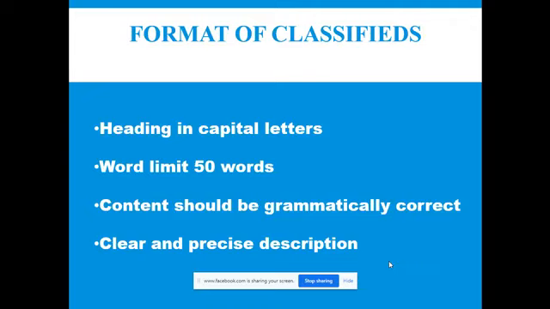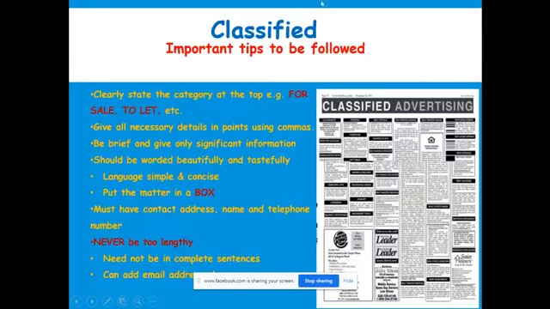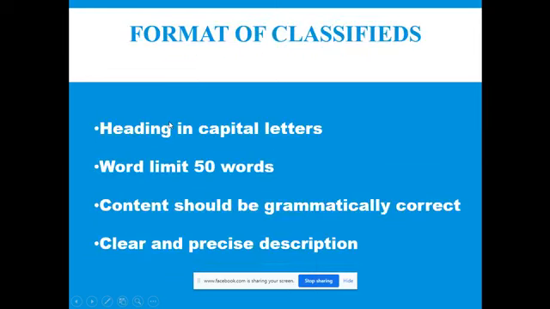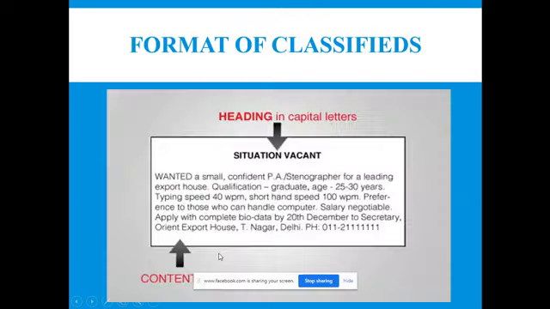Yes, the format of classified advertisements is very, very simple. What is the heading? In capital letters, because you have to be very clear. For example, the heading For Sale or To Let, according to the need of your advertisement. The word limit should not exceed 50 words, and the text should be grammatically correct. Here, grammatically means the meaning should be clear, the spelling should be right, and the description clear and precise.